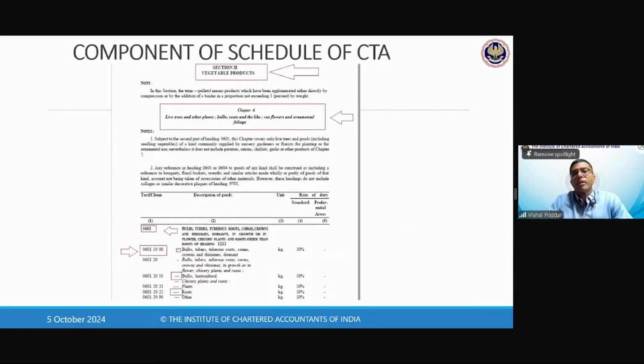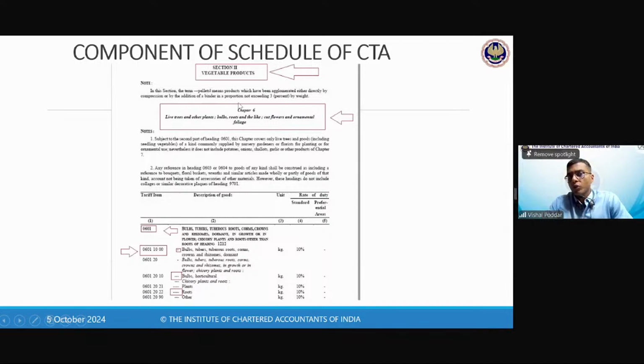Fine. So I'll just take an example of section 2, to understand this whole scheme. Section 2 heading is vegetable products. Now just pay attention, students. There is a note here. What is this note? This note is describing something about section 2. So this note is called the section note.